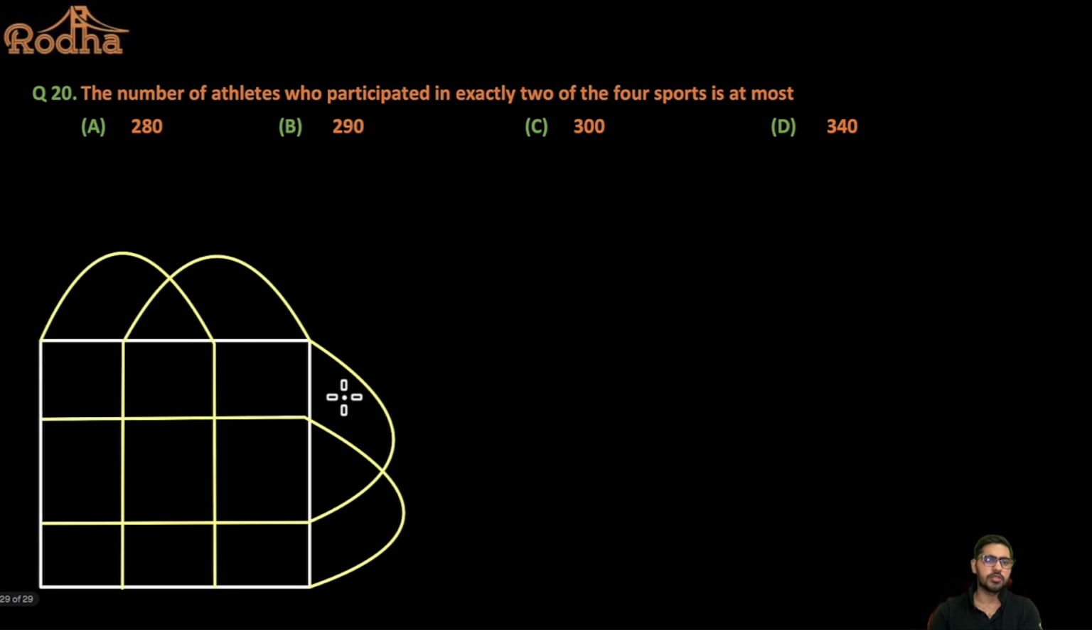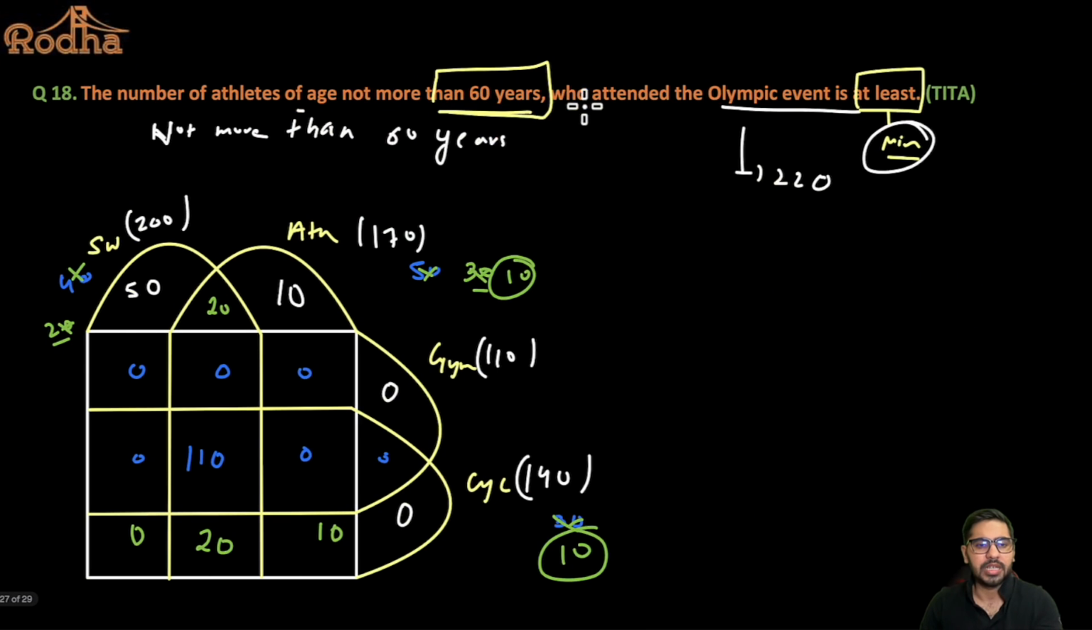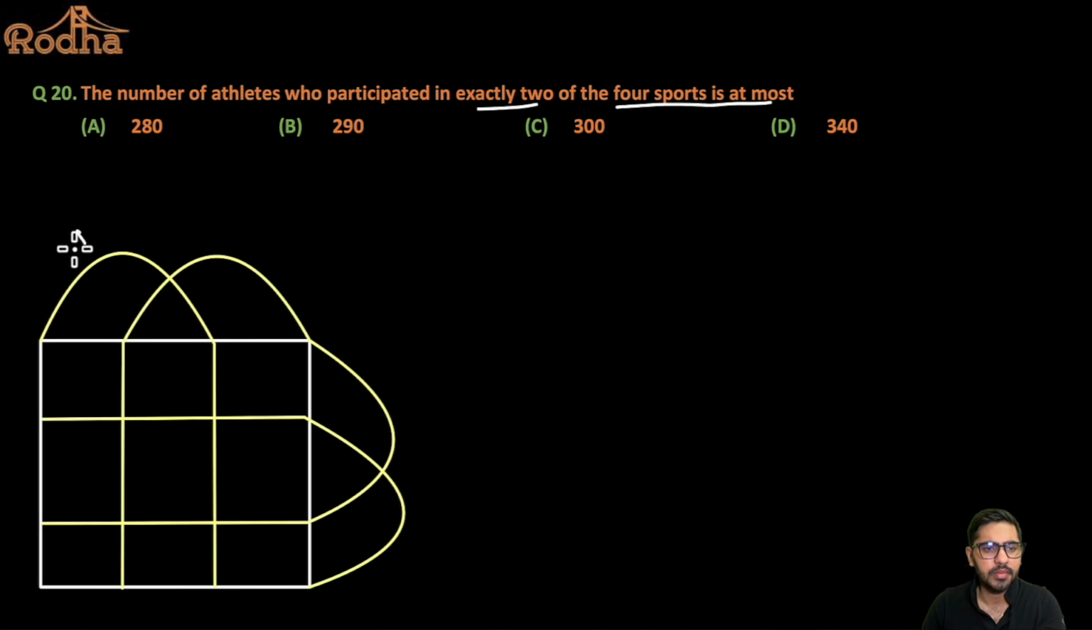Let's move to the last question for this set here. It says the number of athletes who participated in exactly 2 of the 4 sports is at most. Okay, exactly 2 of the 4 sports. Let's see. So I can say swimming, athletics, gymnastics, and cycling, right?